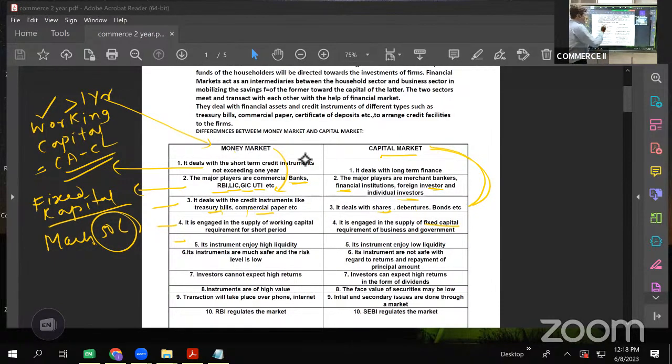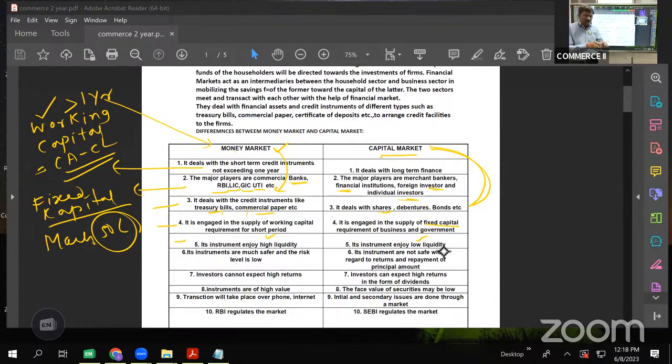Money market instruments, treasury bills or commercial papers, are easily liquidated. They can be easily converted into cash, so we say that they have high liquidity. Whereas capital market instruments have low liquidity. You cannot easily convert them into cash. You have to wait for the right time. Suppose you purchase shares of a company. Share market is very speculative. The value of a share goes up and down depending on demand and supply.